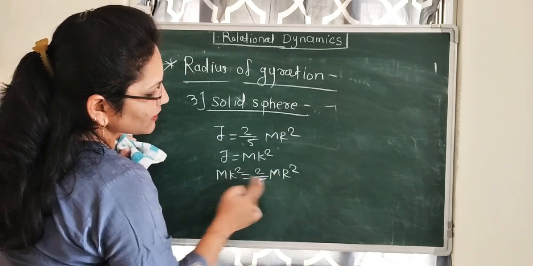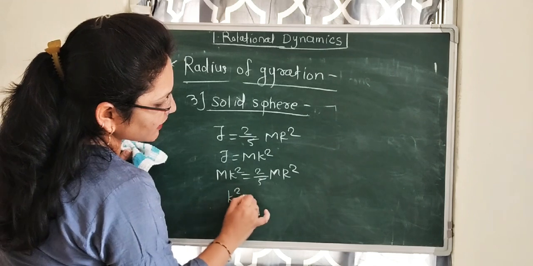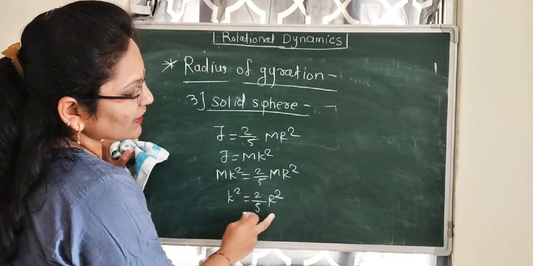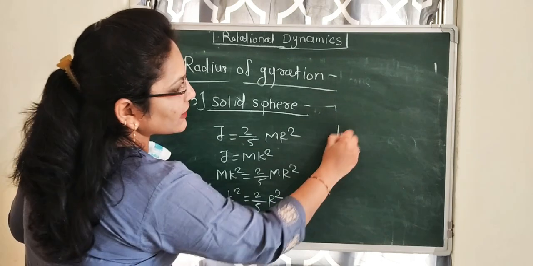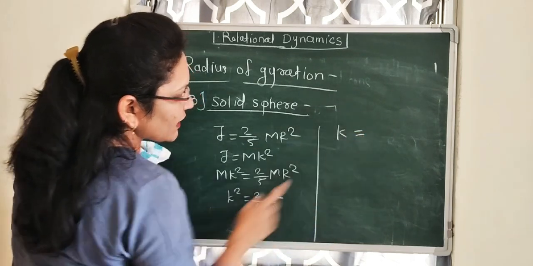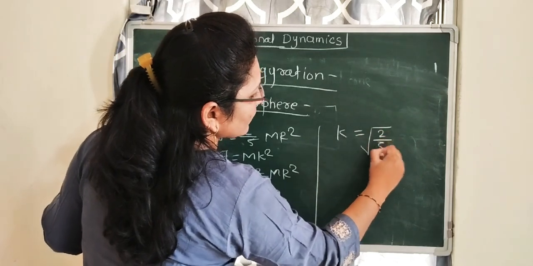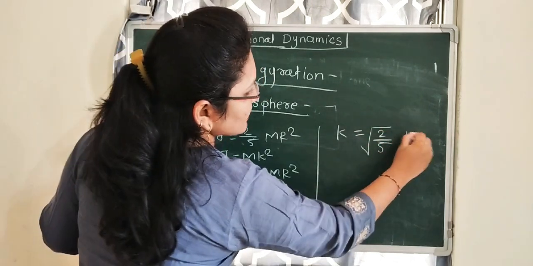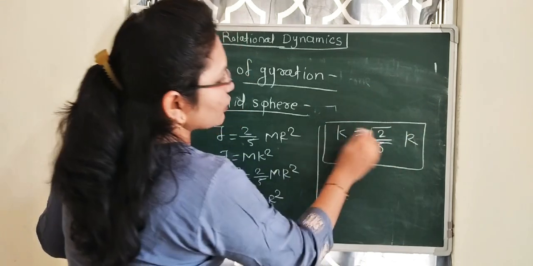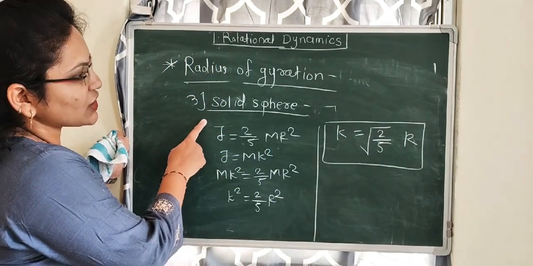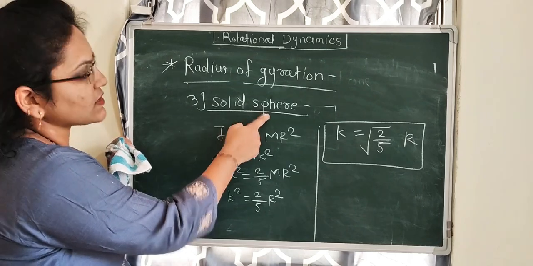M gets cancelled on both sides, then k square equal to 2 by 5 r square. By taking the square root on both sides, we will get k equal to root 2 by 5 r. It is the radius of gyration for the solid sphere.